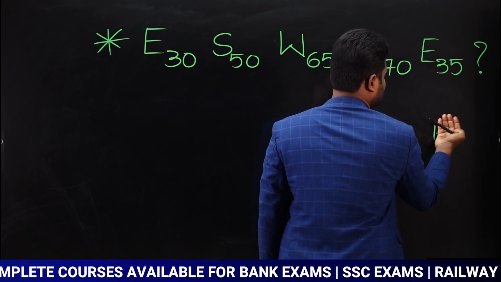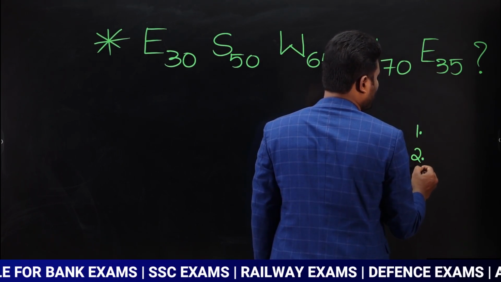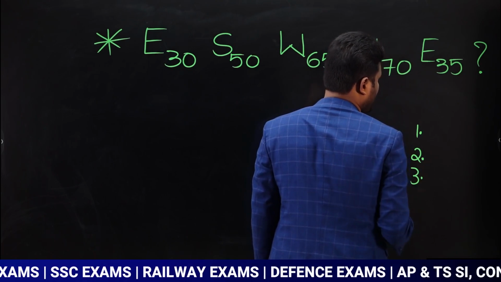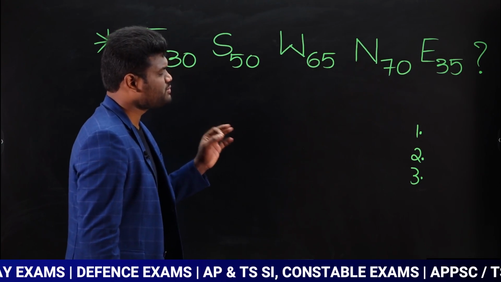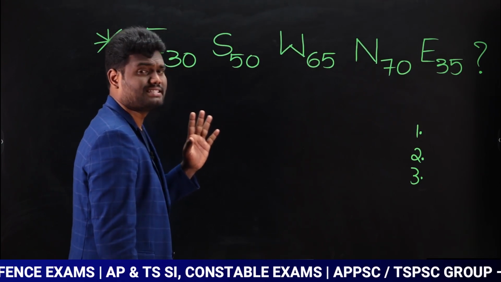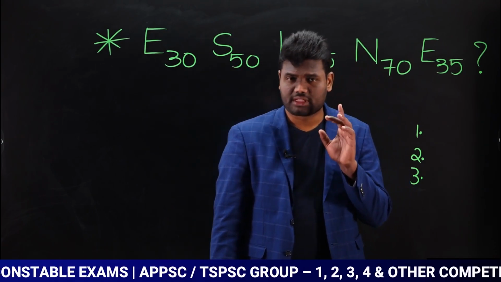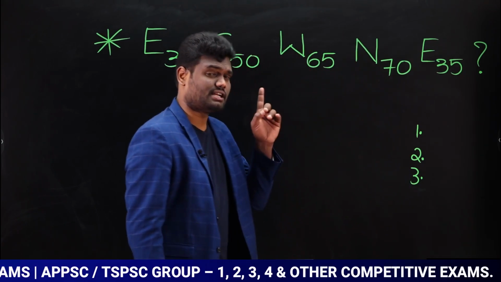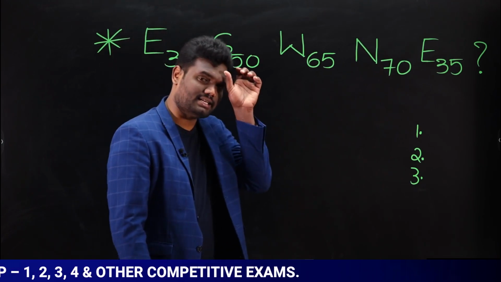Now you need to say the answer for 3 questions. Okay. In the examination you are going to get any one of these or a combination. But we are trying to solve 3 questions. Now my question is, what is the distance between the starting point and the ending point? Second one is, in which direction is he now from the starting point? Third one is, in which direction is the starting point from the ending point? So you need to say the answer for these 3 questions.